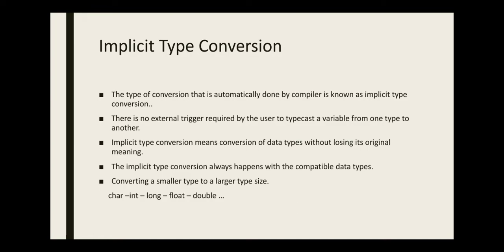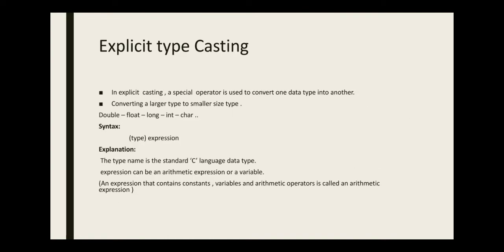implicit type conversions mean conversion of data type without losing its original value. The implicit type conversion always happens with a compatible data type. Or you can also say that it converts a smaller type to a larger type size. For example, character into integer and then integer into long, etc.